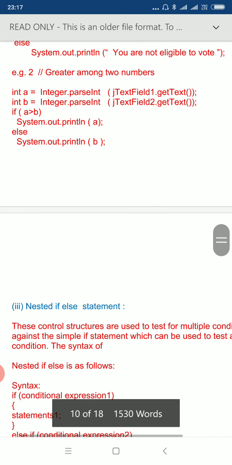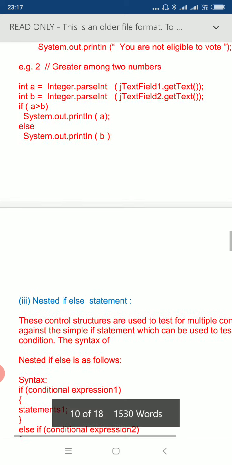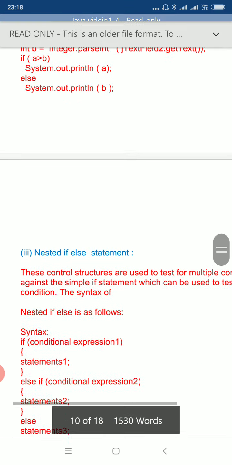In the same way, for the greater among two numbers, here we first read the values of a and b from the screen, and then we compare a and b. So here, if a is greater than b, then System.out.println(a), else System.out.println(b). That means if the value stored in a is greater than the value stored in b, then display a, else, meaning otherwise, display b. So this is how it goes.